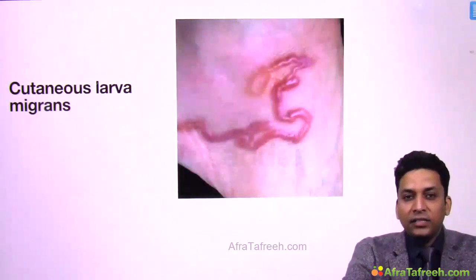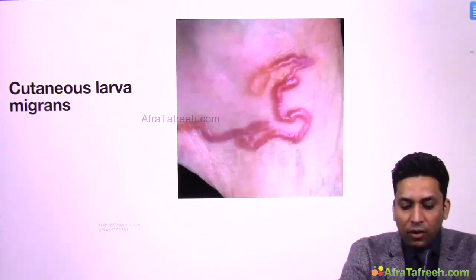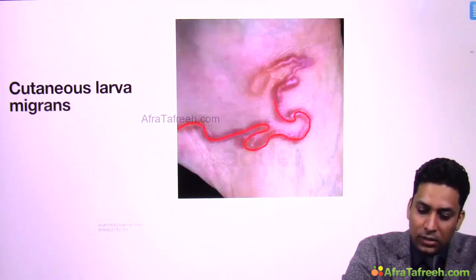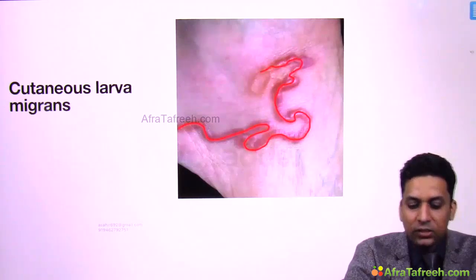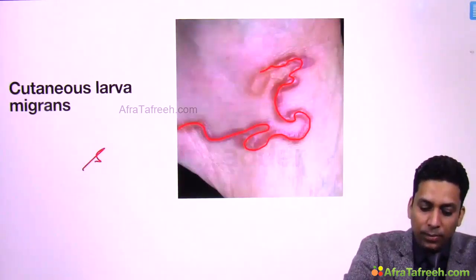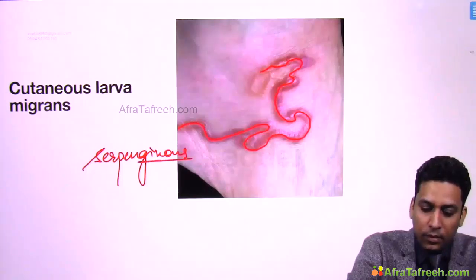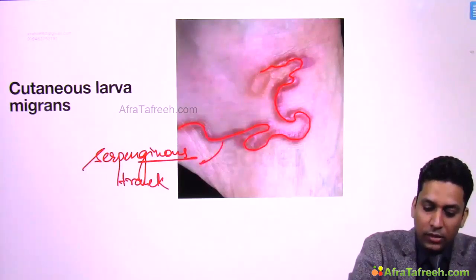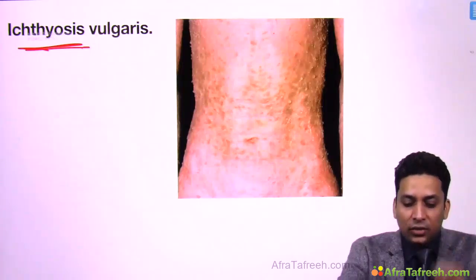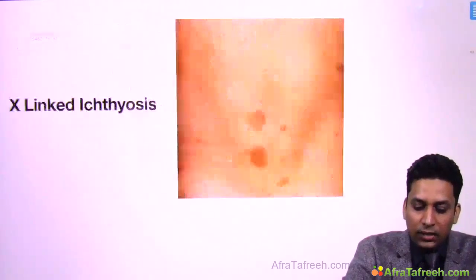Then cutaneous larva migrans, I already told you that cutaneous larva migrans is the filariform larva of animal hookworm which is present beneath the skin, and because this is the larva, this gives a linear or a serpentinous track. Okay, so such appearance is seen, which is very simple to diagnose, and this is known as serpentinous. Why? Because it is serpent-like. So serpentinous track is seen in cutaneous larva migrans. Then ichthyosis, I already told you, ichthyosis presents with fish-like scales. So you can see severe dryness of the skin, fish-like scales are present, and this is the most common type of ichthyosis, that is ichthyosis vulgaris.